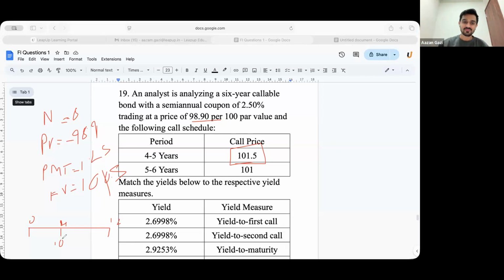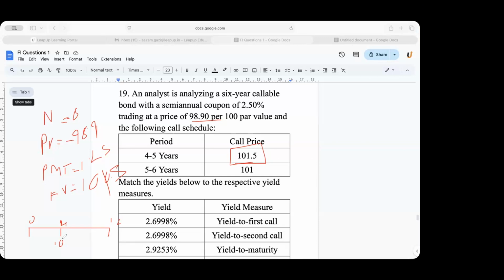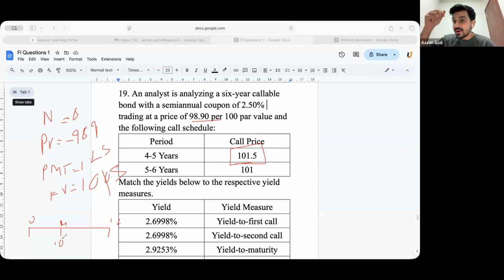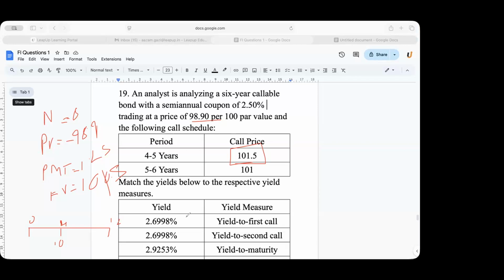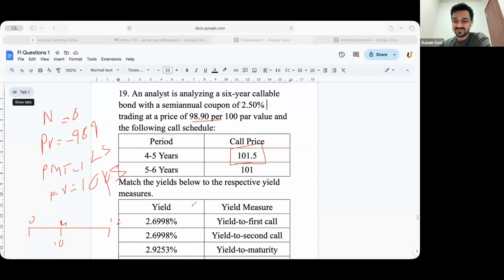करेक्ट. हाँ, okay. So if it is, then we have to assume it as a 4-year paper at a future value of 101.5. Present value, they will give 101.5 and call back the bond. And so the price of a callable bond can never exceed 101.5. If it does, then the company will call it back. Correct. Got it.